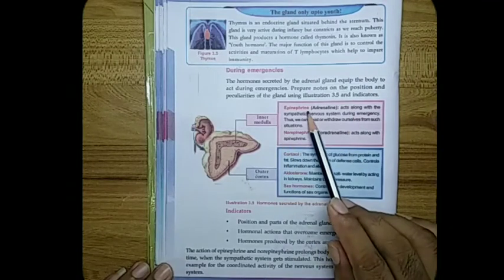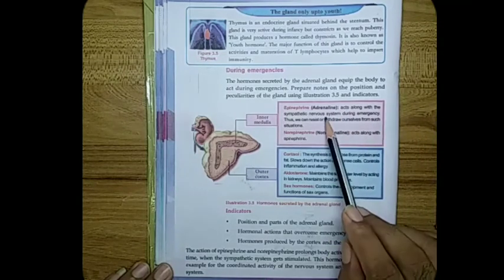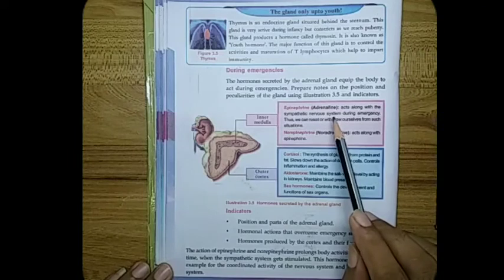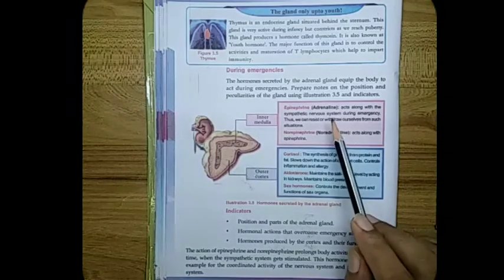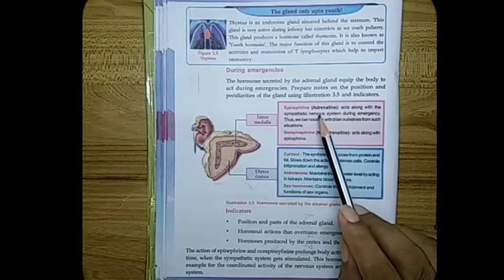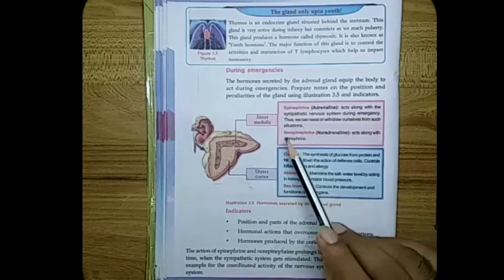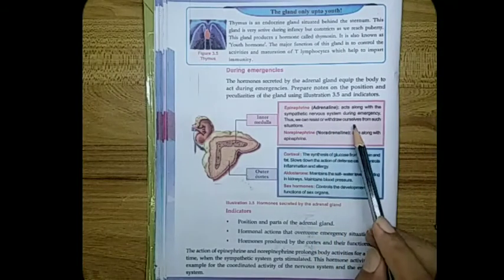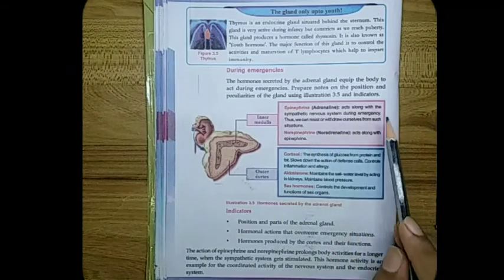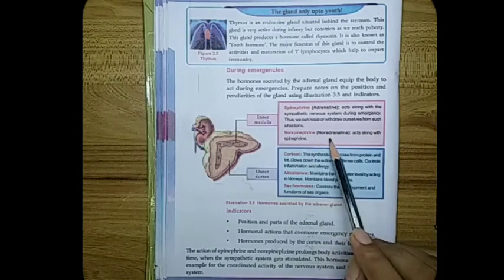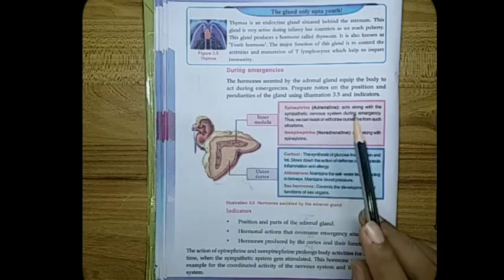What are the functions of epinephrine? It acts along with the sympathetic nervous system. In the first unit, we discussed the sympathetic and parasympathetic nervous systems. It acts with the sympathetic system during emergencies. Thus, we can resist or withdraw ourselves from such emergency situations. Then, norepinephrine or noradrenaline acts along with epinephrine.